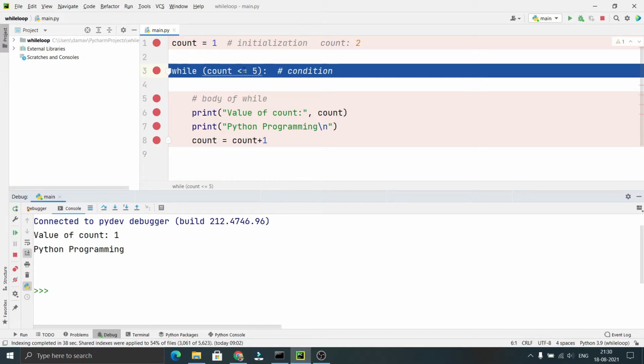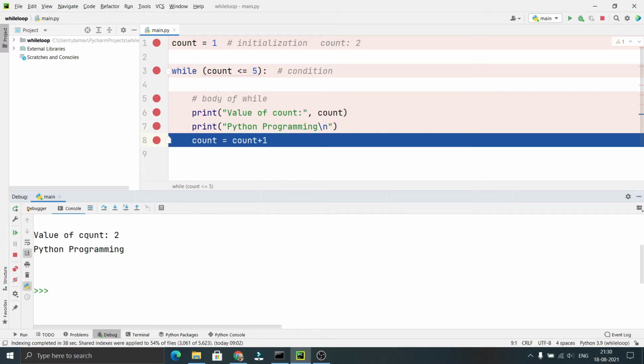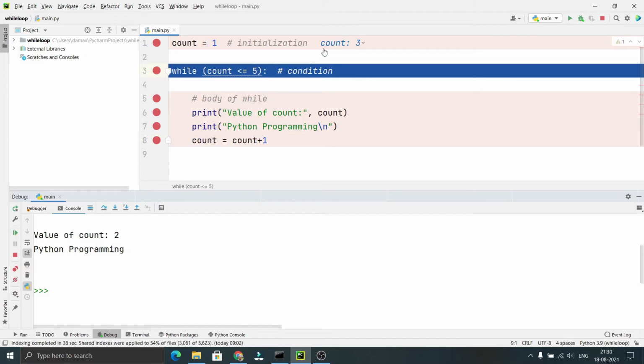Now the loop re-executes again. Again it will check this condition, 2 less than or equal to 5, which is true. So it enters the loop and again it prints the value of count and Python programming. You can see it over here. After executing the respective lines, it printed those. After this line of code, it will update the value of count as 3. It updated the value of count as 3.